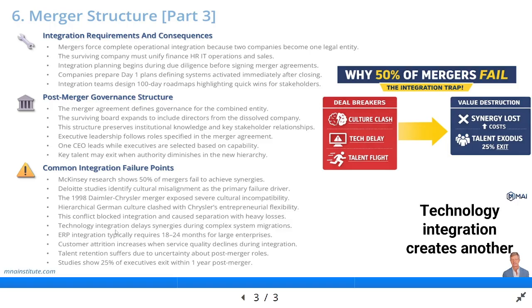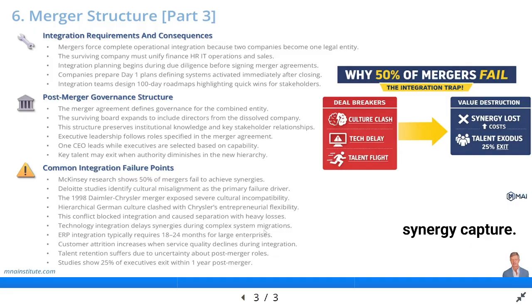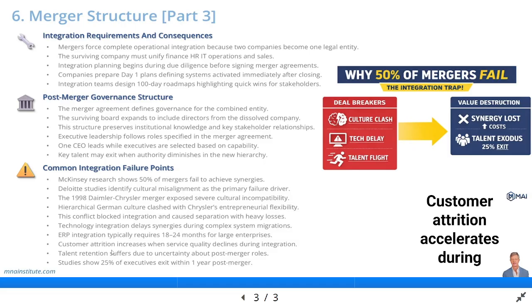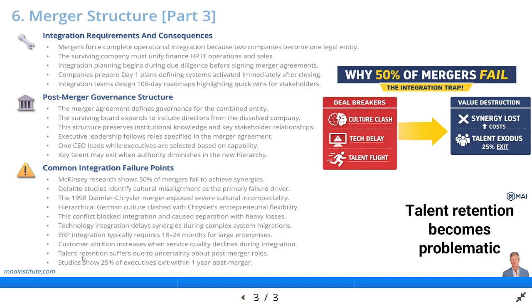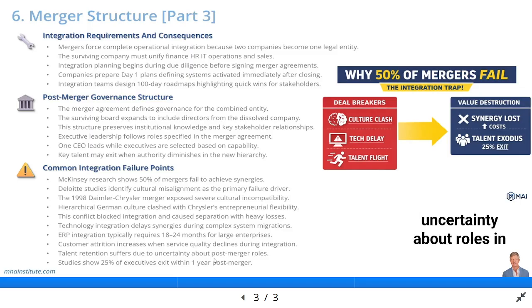Technology integration creates another major obstacle that delays synergy capture. Merging two enterprise resource planning systems requires about 18 to 24 months for large companies. Customer attrition accelerates during integration when service quality declines due to system disruptions. Talent retention becomes problematic when key employees face uncertainty about roles in the merged organization. Studies show that 25% of executives leave within the first year following a merger.